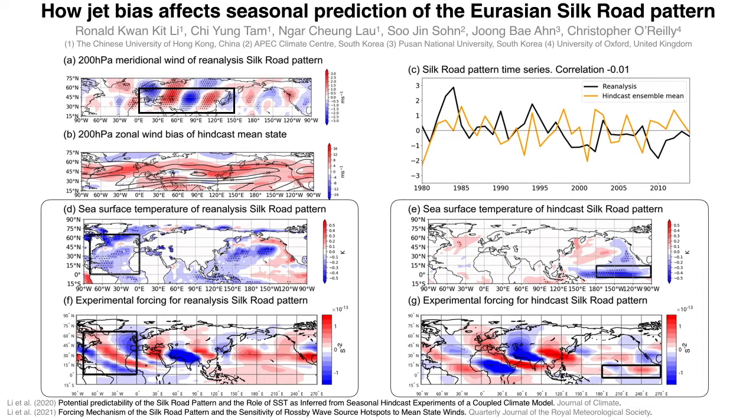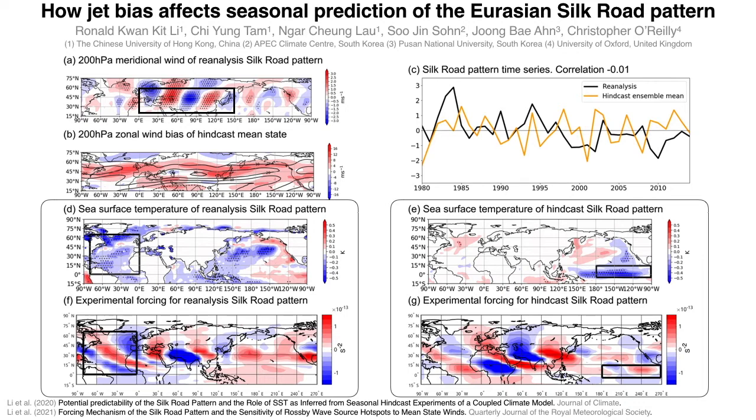To test our hypothesis, we perform wave-making experiments using an idealized barotropic model. The model is prescribed with two different jets, namely from reanalysis and from our hindcast. In F, in the experiment with reanalysis jets, Rossby wave forcing that can trigger the Silk Road pattern is stronger over the North Atlantic and weaker over the Tropical Pacific.